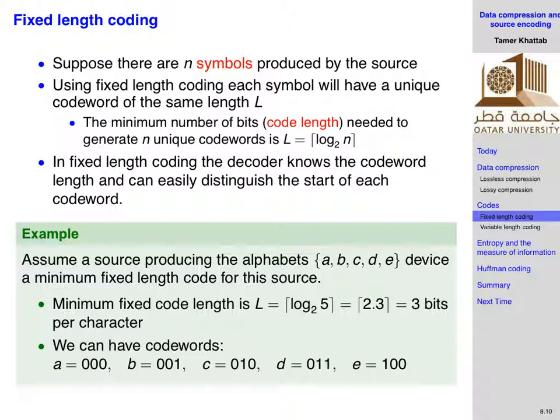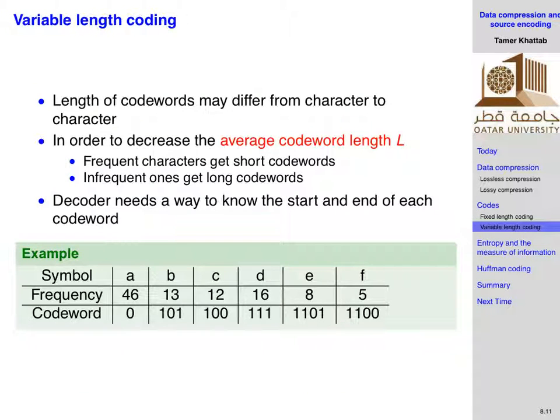So this slide is all about the case of fixed length. We have already covered that case, so no need to discuss it again. And this one shows you the case of variable length. So for example, if letter A is repeated 46 times, letter B is repeated 13 times, C is 12 times, D is 16 times, E is 8 times, and F is 5 times. This is some kind of statistics that are given to you in a certain alphabet.